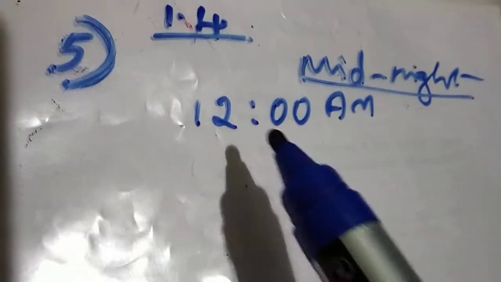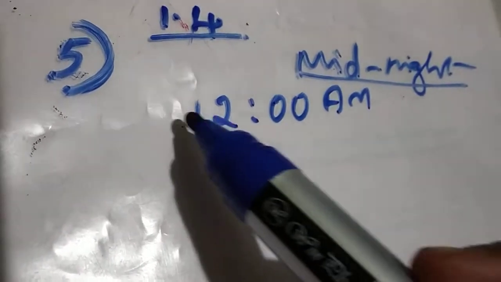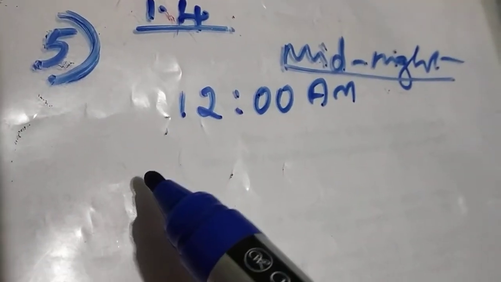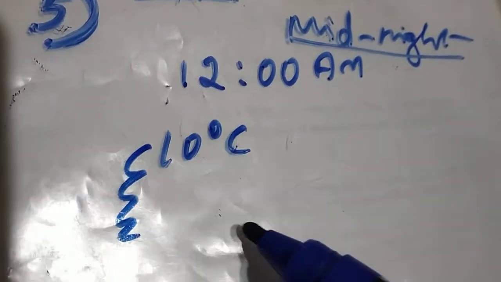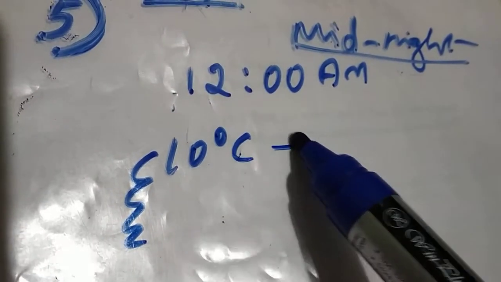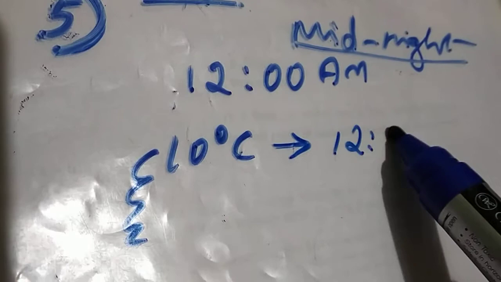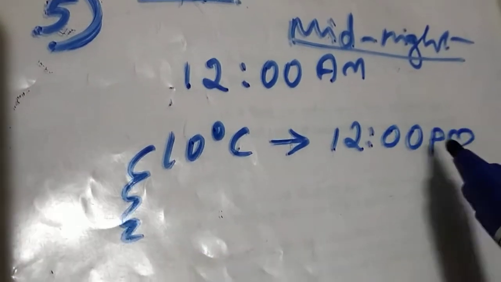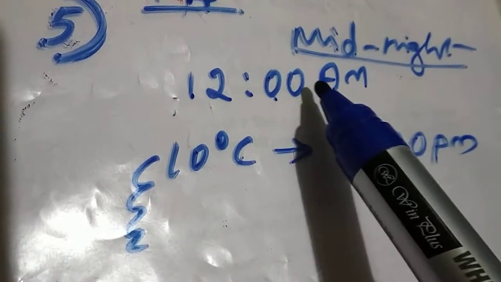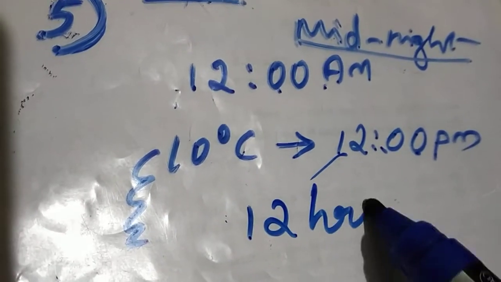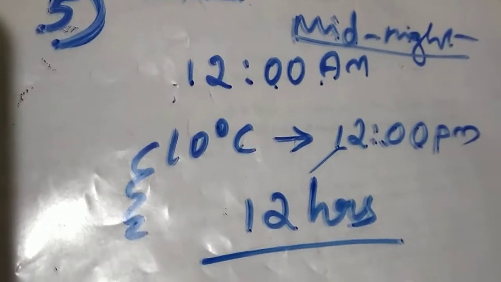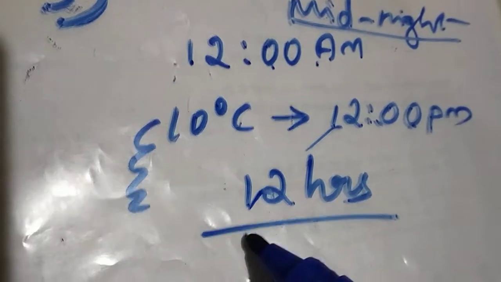Now it started from 10 degrees Celsius, and that will reduce. 10 degrees Celsius at 12 p.m., that means at noon. The difference between 12 p.m. to 12 a.m. is only 12 hours. Then this 12 hours, this needs to reduce.